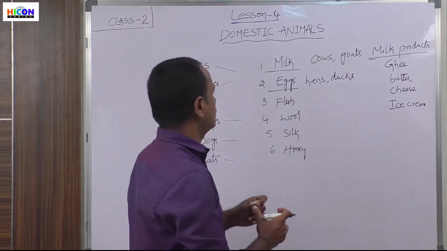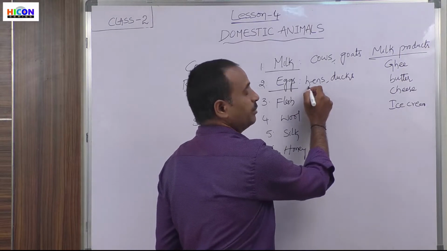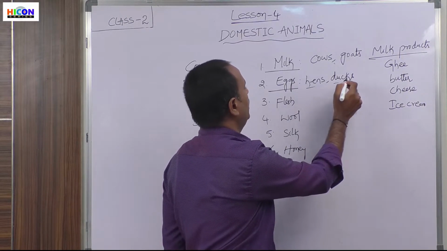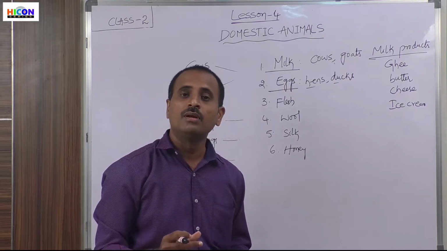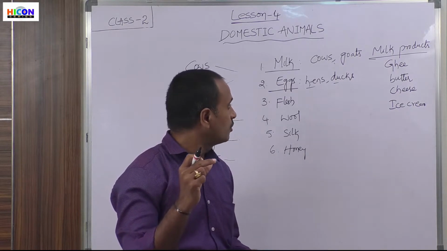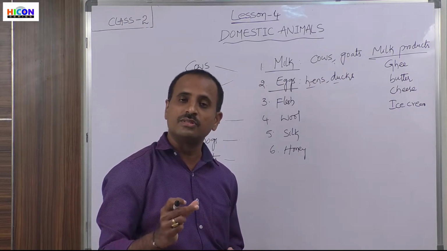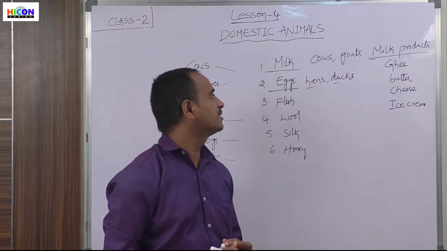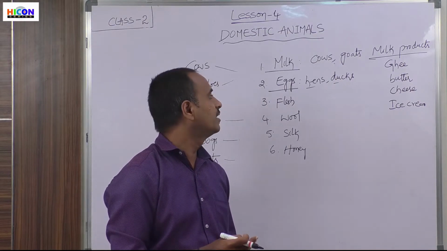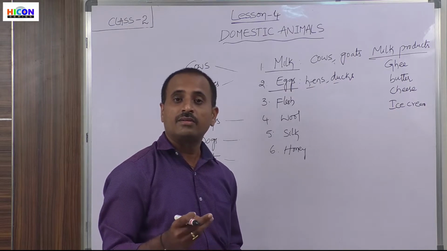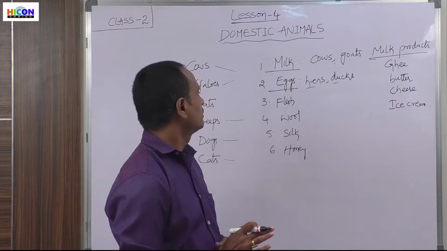Hens and ducks are birds that produce eggs. So some people grow these hens and ducks in their houses, because they lay eggs, and by selling those eggs they get some income for the family. And children, see the next one.